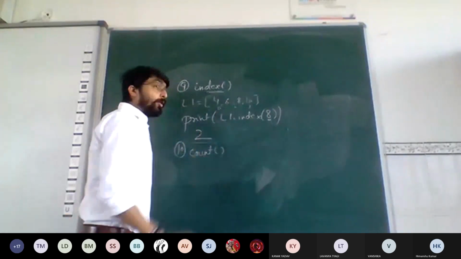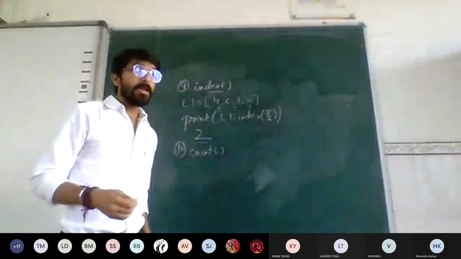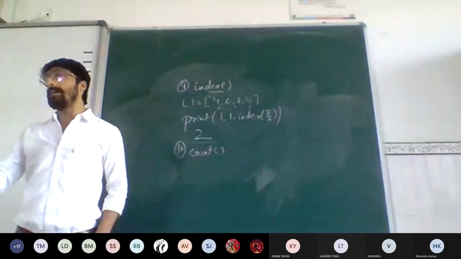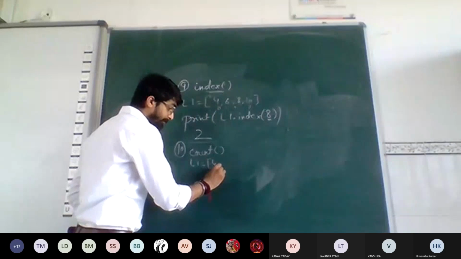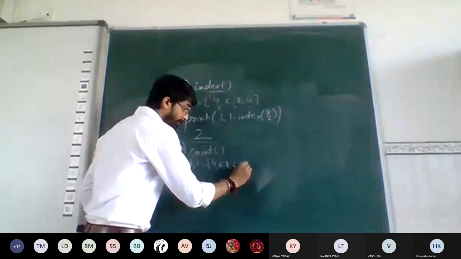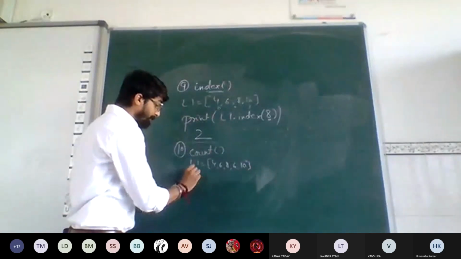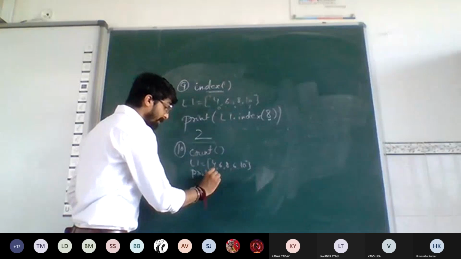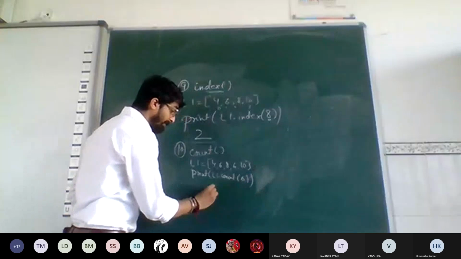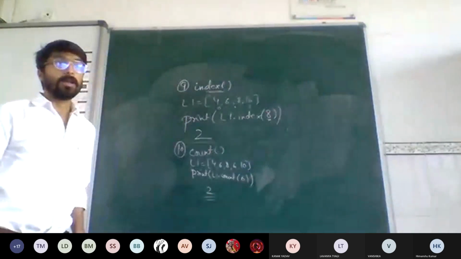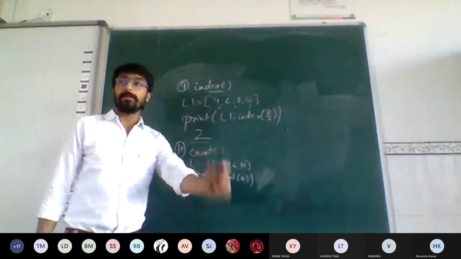Next function, that is the count function. The count function will return the occurrence of that particular element in the list, the number of times that element has occurred in the list. For example, we have a list, very simple: 4, 6, 8, 16. Right? I want to show the occurrence of the element number 6. So it will return how many times this 6 has been there in the list, 2 times. So the count function will return that.